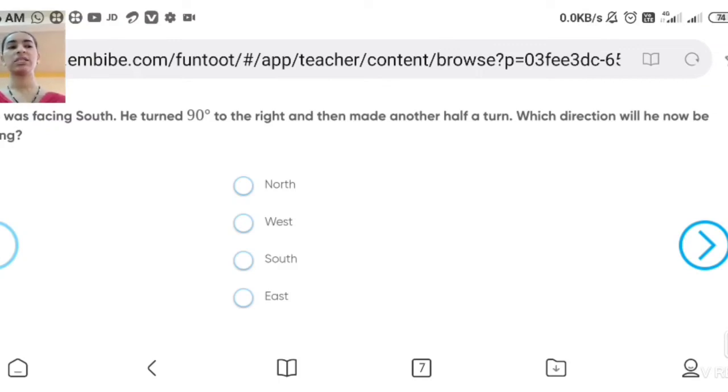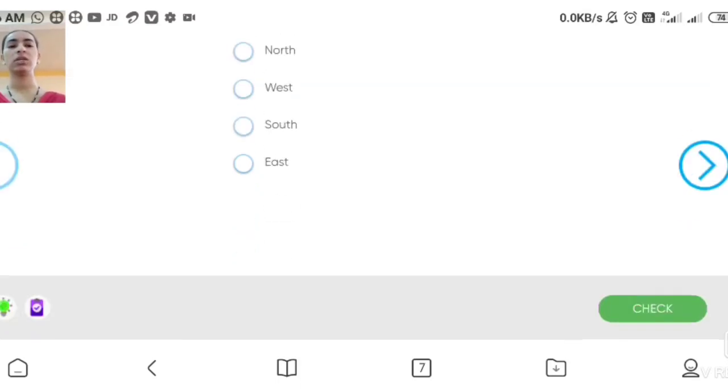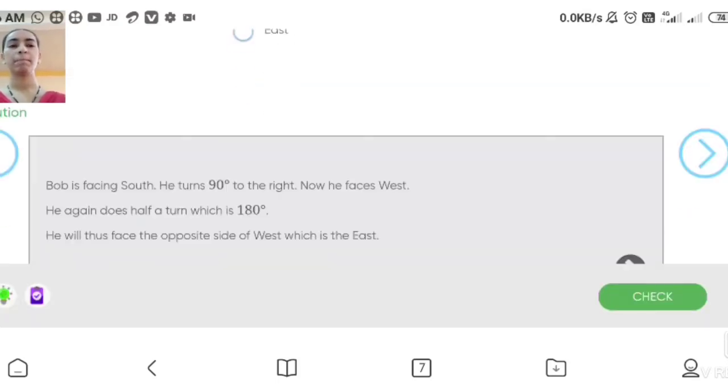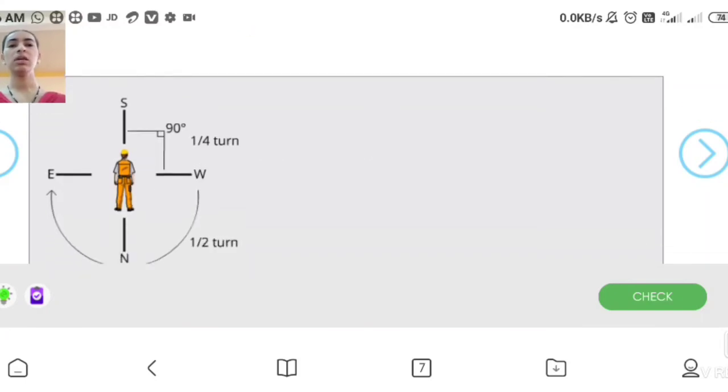And he made another half turn. Which direction will he now be facing? North, west, south or east? You can see you are facing south. Now you have taken 90 degrees, that means you will be facing west.